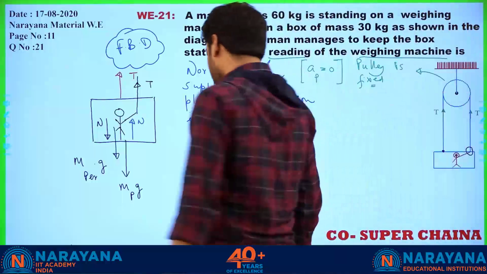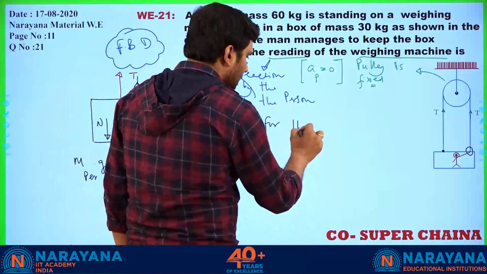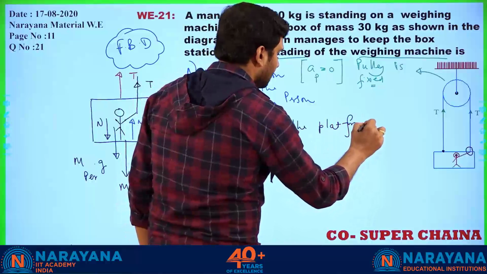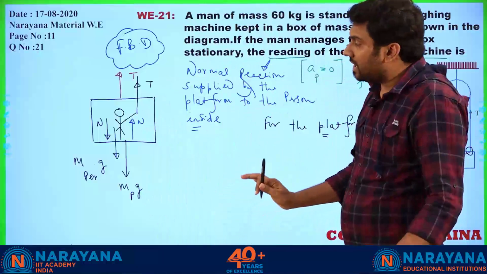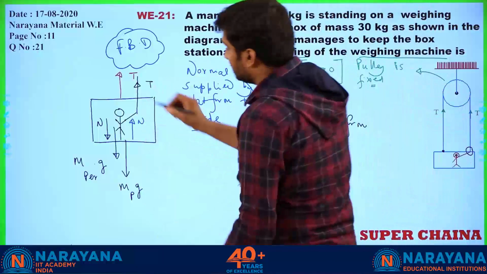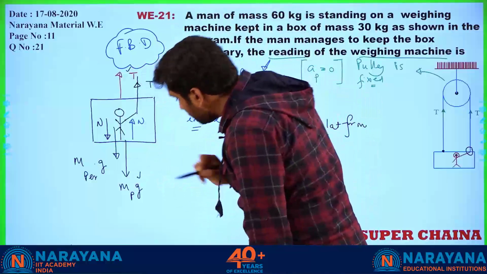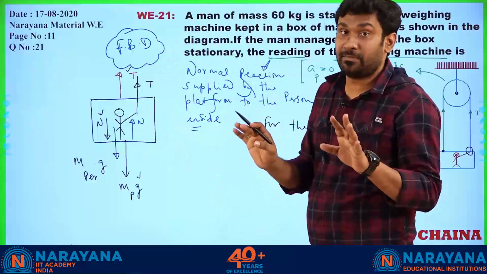Let us see. First I'm writing for the platform. Carefully check what are the forces directly acting on the platform: this tension here, the weight of the platform, and this normal reaction. Is there any other force acting on the platform?